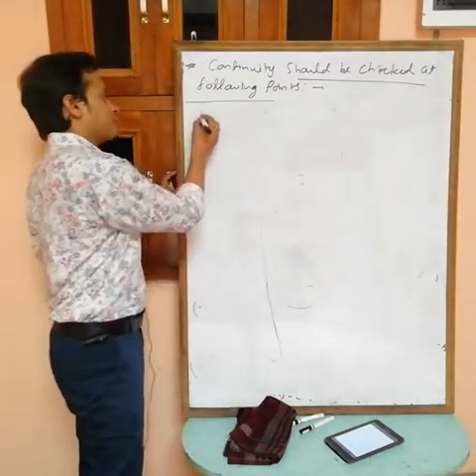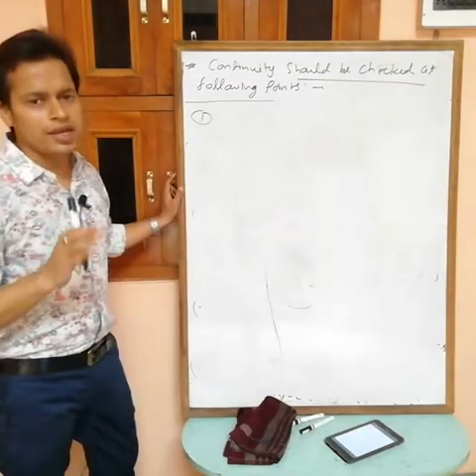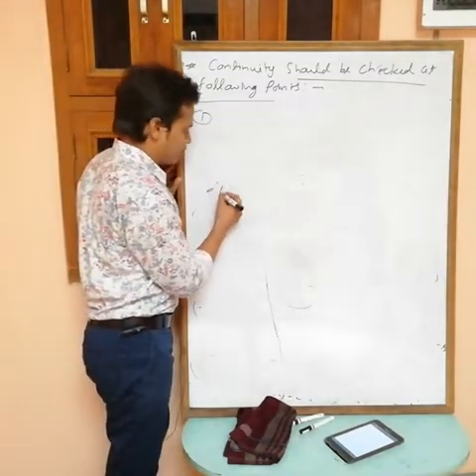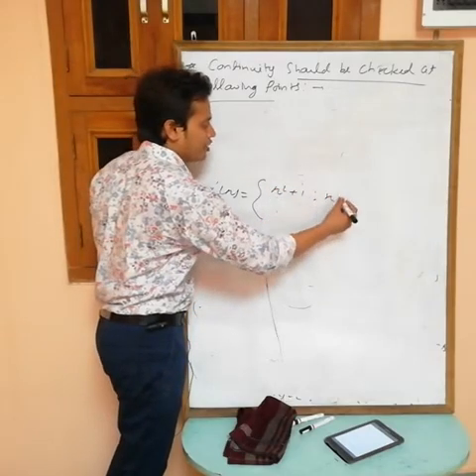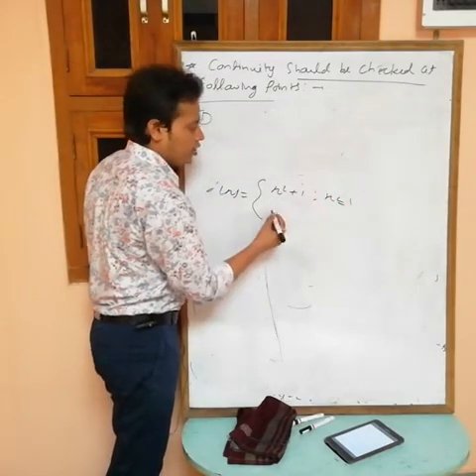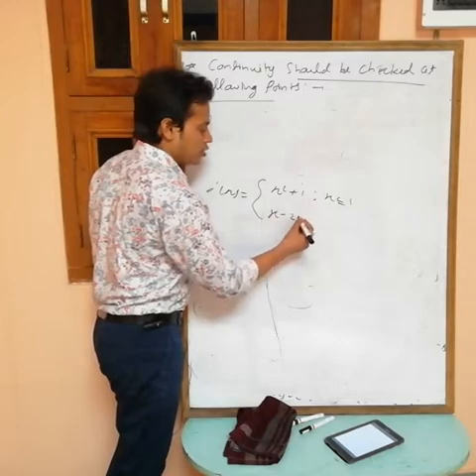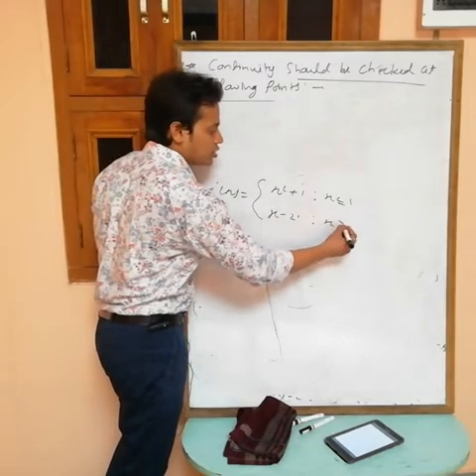First one. Suppose a function is given in this form: f(x) is equal to x square plus 1 when x is less than or equal to 1, and x minus 2 when x is greater than 1.